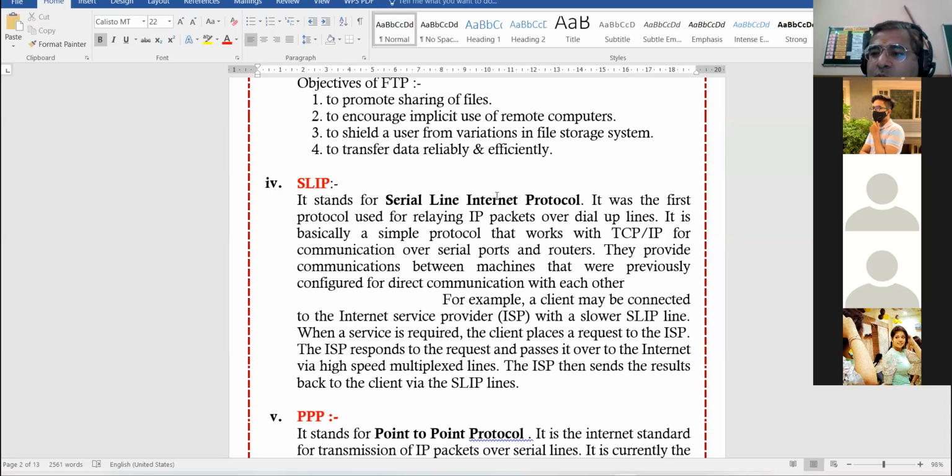Okay, one is dial-up, one is broadband. Anybody can tell me the difference in the two?